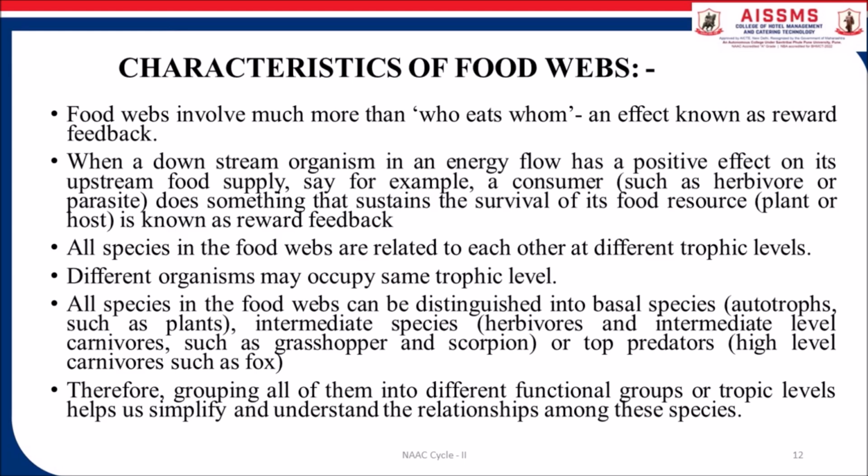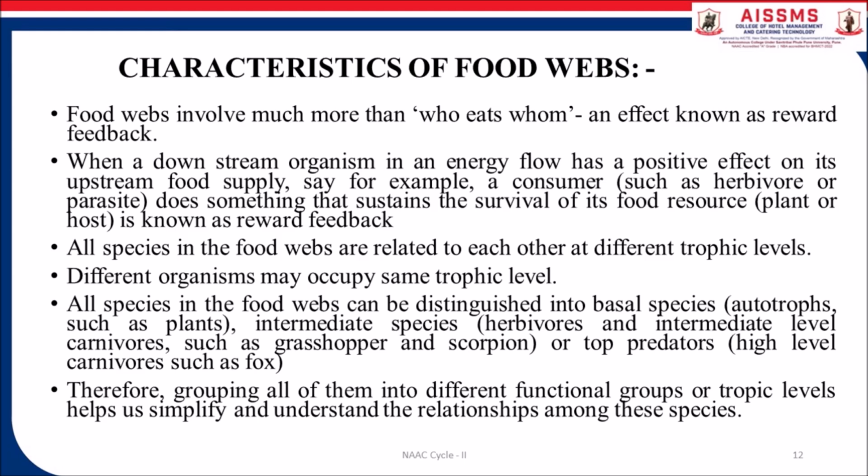All species in the food webs are related to each other and to different trophic levels. Different organisms may occupy the same trophic level. All species in the food webs can be distinguished into basal species, that is autotrophs such as plants, intermediate species, herbivores, and intermediate level carnivores such as grasshoppers and scorpions.